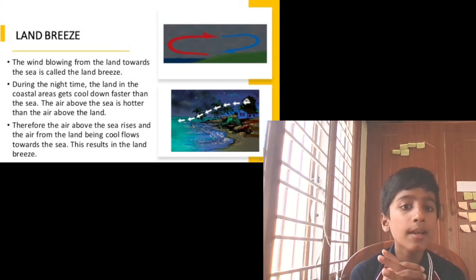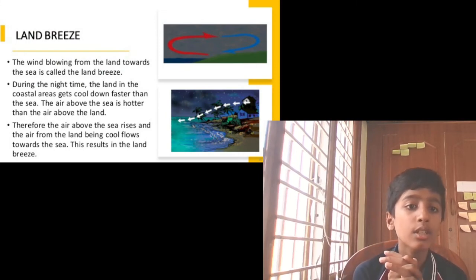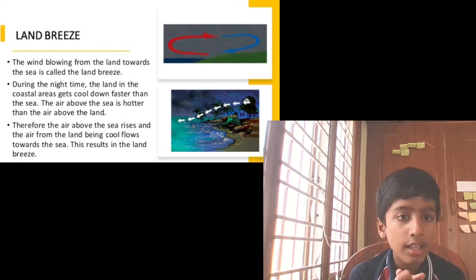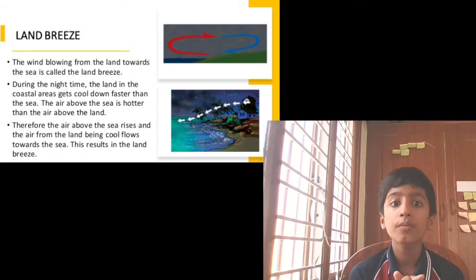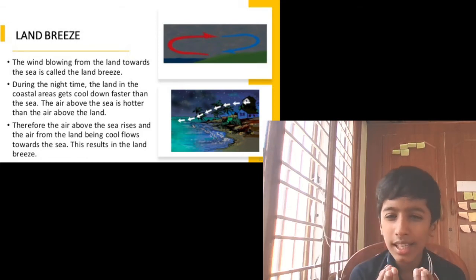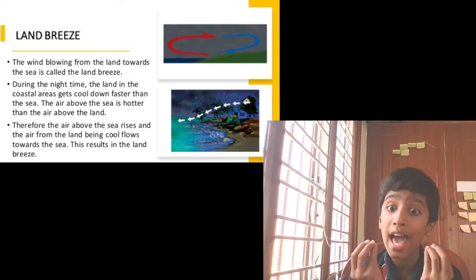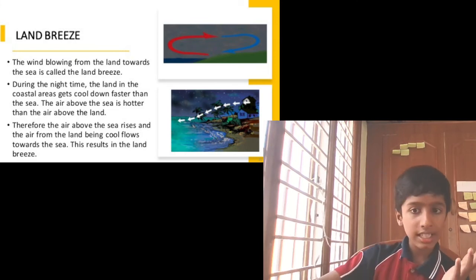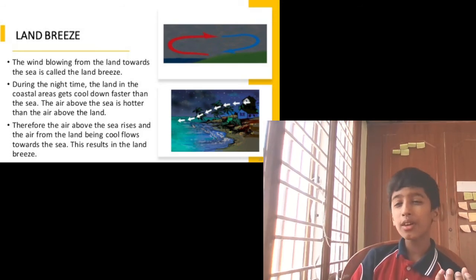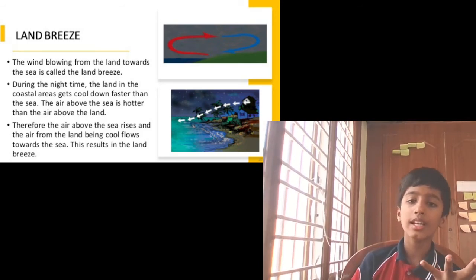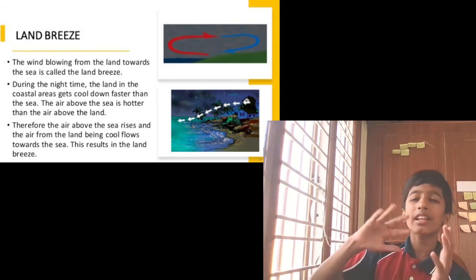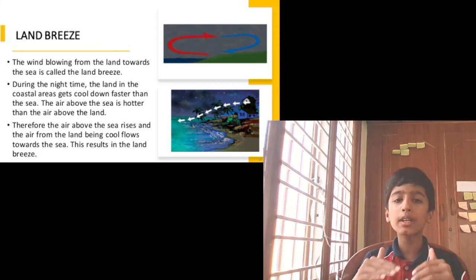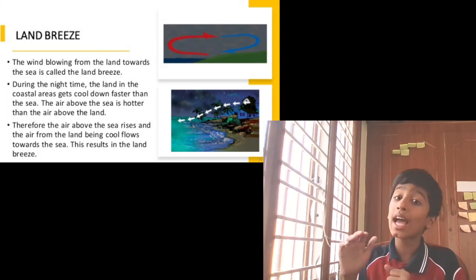During the night time, the land in the coastal areas cools down faster than the sea. The air above the sea is hotter than the air above the land. As the land gets hot fast, it also gets cold fast. So at night the land gets much colder, and the water slowly gets colder, because the water was fully hot. To become warm or to become cool, it takes much more time than the land.